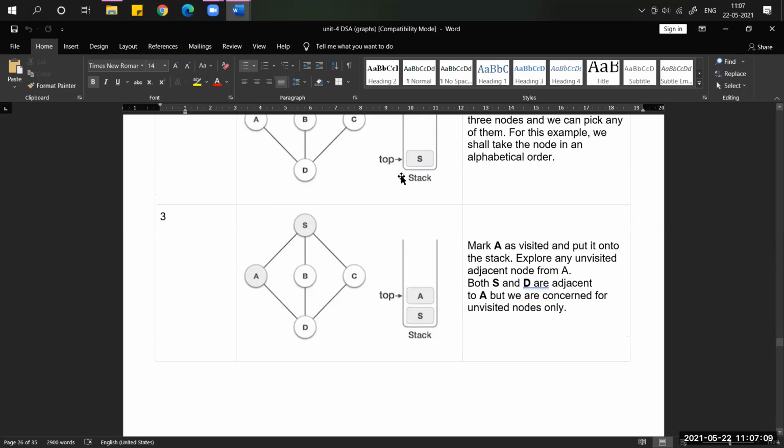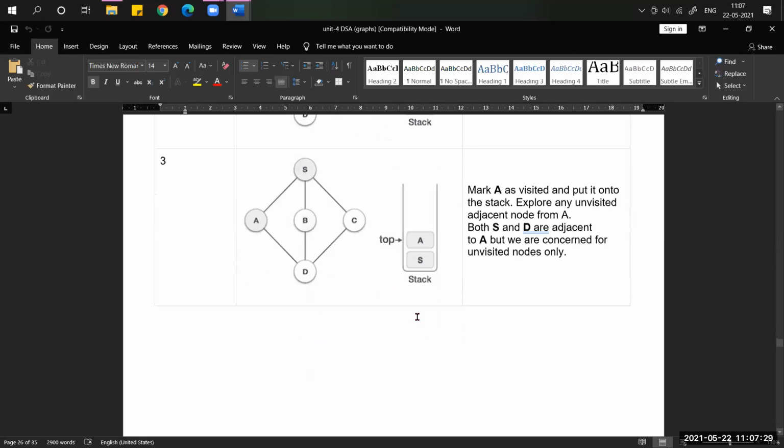Here previously top equal to -1. First increment, it will become 0. Top equal to 0. Then we place the first node. Then again top increment means top equal to 1. Now the visited node is A, so we should store it in the stack. That is the second step.